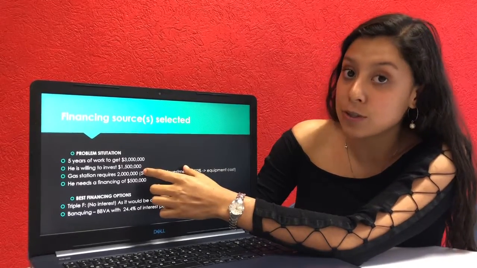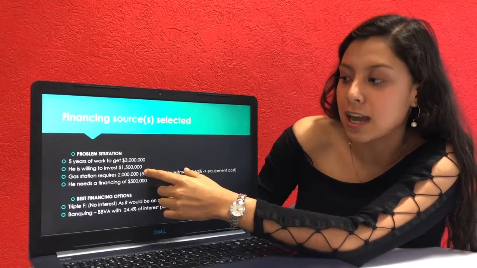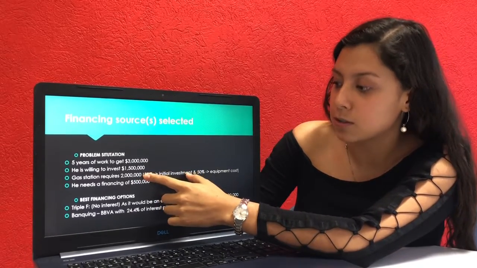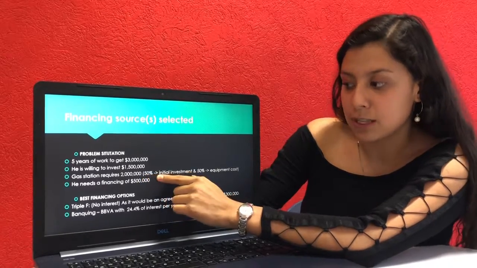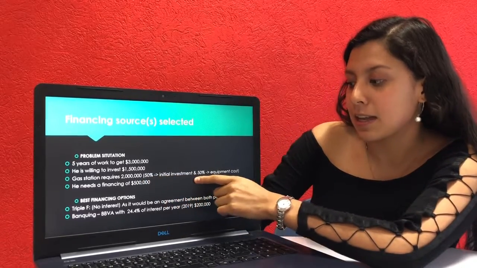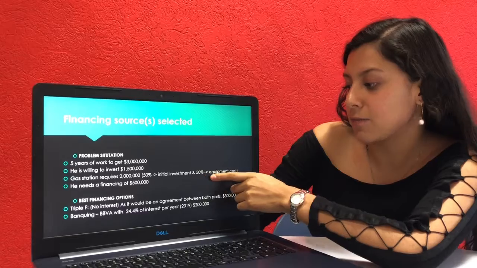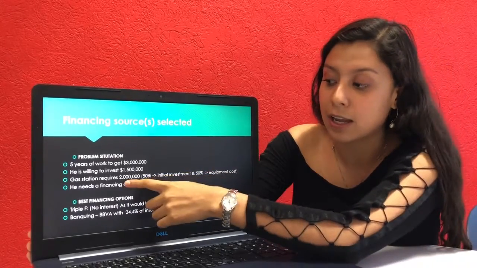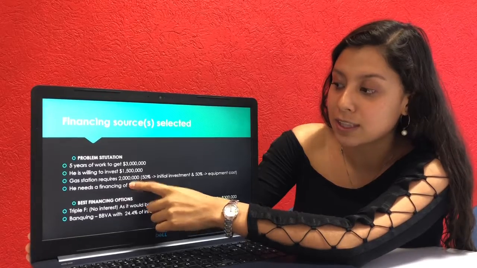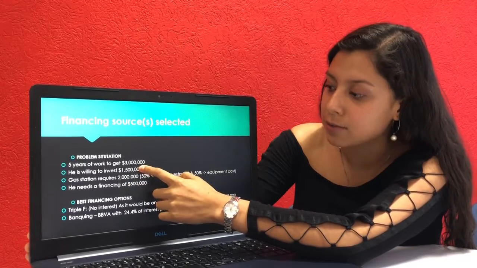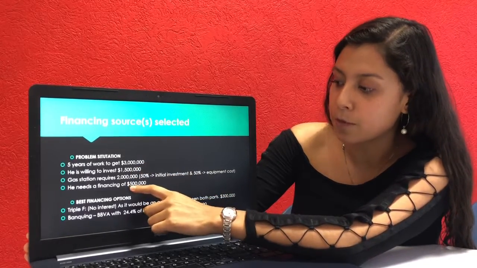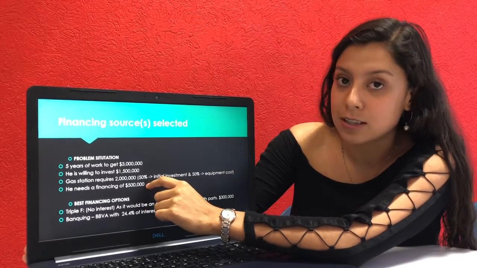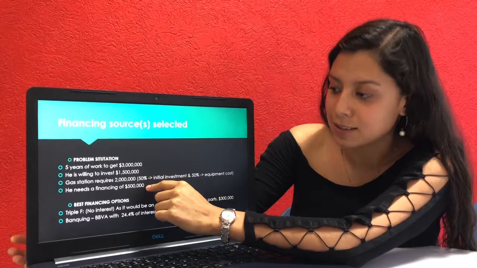And in this case, he wants to invest in a project which is the gas station, but this project requires 2 million pesos. And 50% of it is for the initial investment, and the other 50% is for the equipment cost. So the difference between what the gas station requires and what he is willing to invest gives us a number of 500,000 pesos, which is what he needs to be financed.